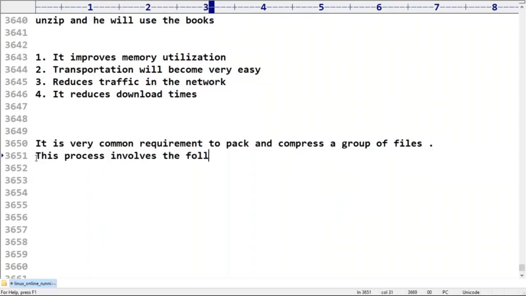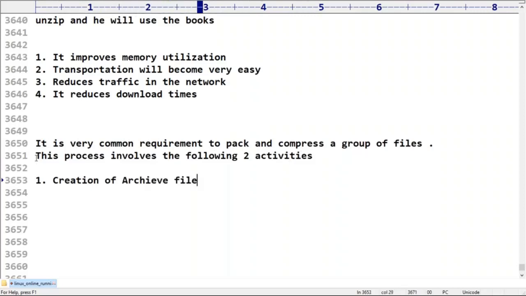Which two? You have multiple files, so please create an archive to group all of them as a single file. The first one is creation of the archive file.